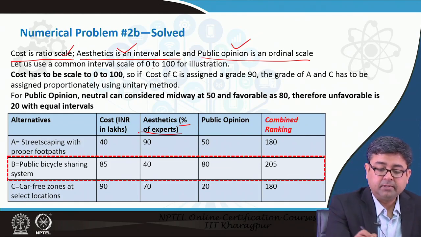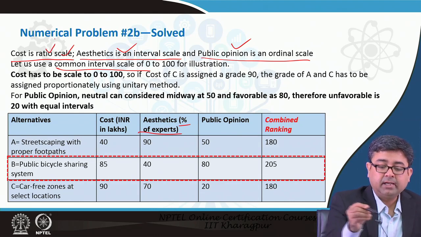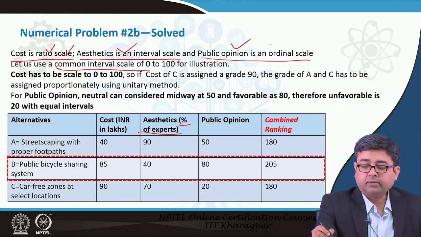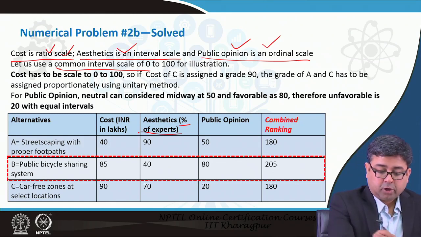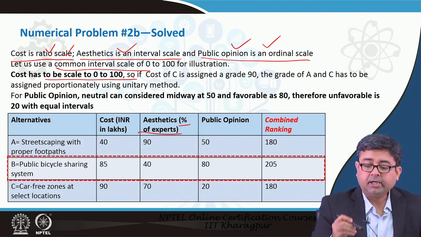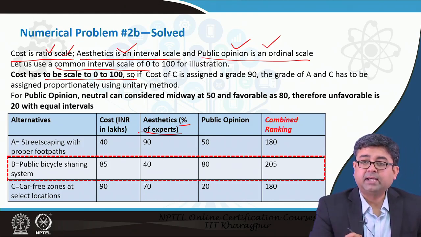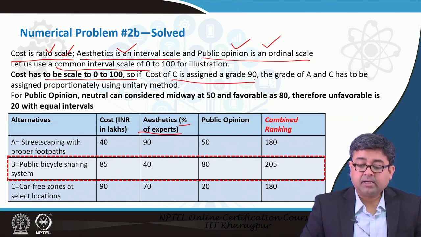So, for this example, say that we have converted all of them into an interval scale. So, we have to convert a ratio scale into an interval scale, and we have to convert an ordinal scale into an interval scale. For cost, which is a ratio scale, we can convert it into a 0 to 100 kind of an interval scale easily, saying that cost C is assigned a grade of 90.